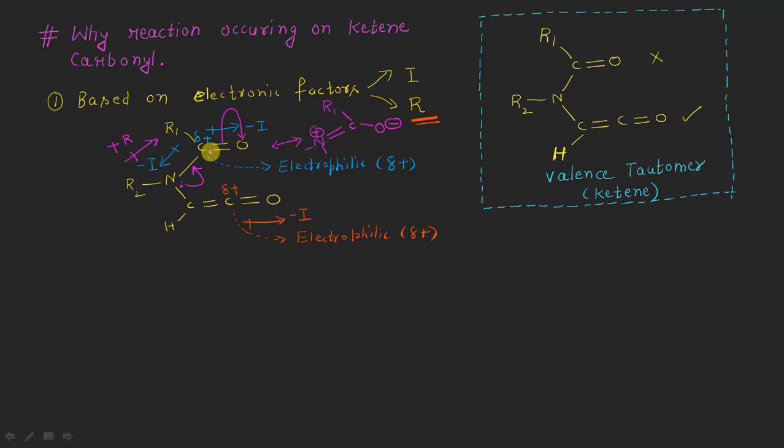So now let me keep this carbon atom aside here. It now has one electron withdrawing inductive effect in this direction, another electron withdrawing inductive effect in this direction, and at the same time one electron releasing resonance effect, that will be plus R, right? Now we know that out of the inductive and the resonance effect, the latter, the resonance, is more dominating.